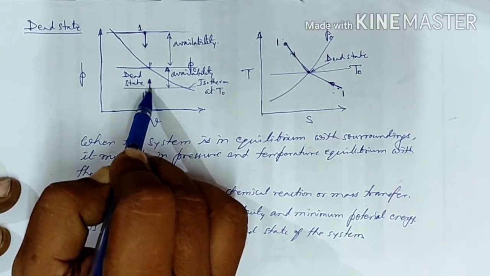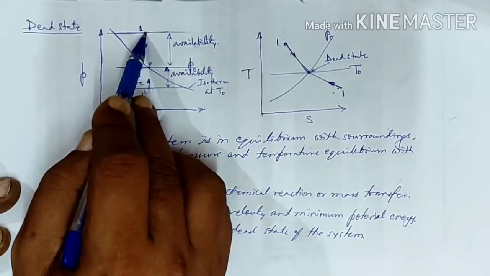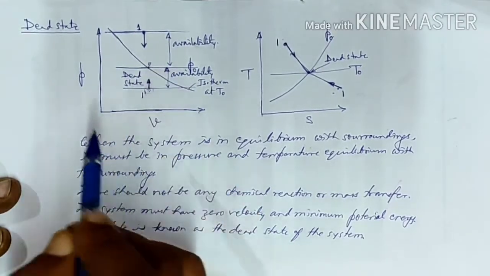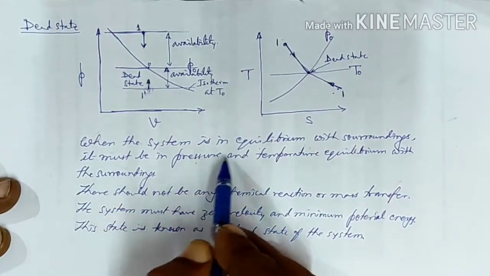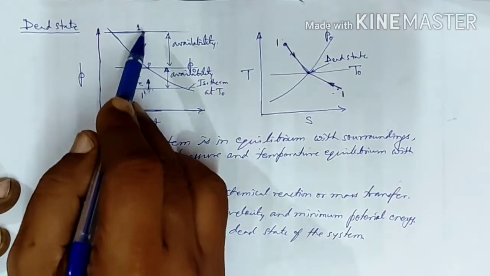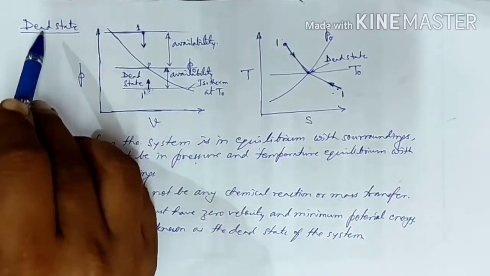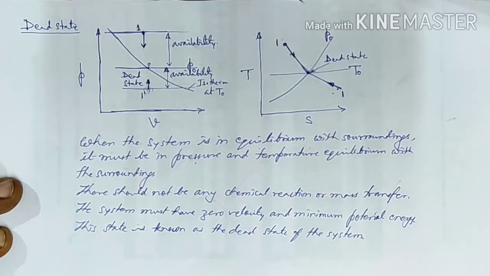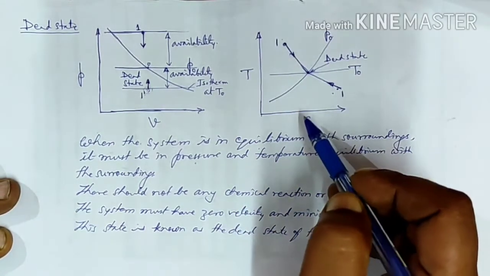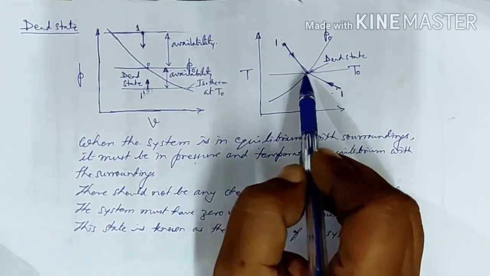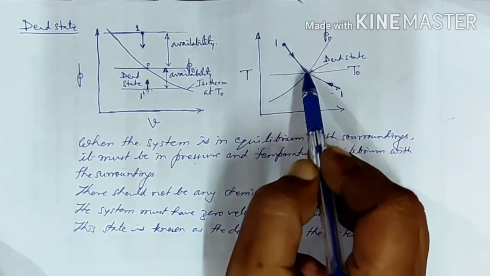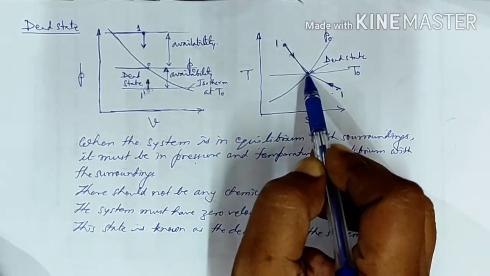When this system reaches this point, that is, the system is in pressure and temperature equilibrium with the surrounding, then we say this system is in a dead state, or we cannot get any useful work by interacting with the surrounding. Or if you look at the temperature difference on the TS diagram, this is the dead state where the pressure is P0 and the temperature is T0.